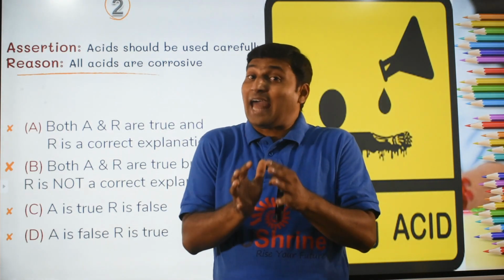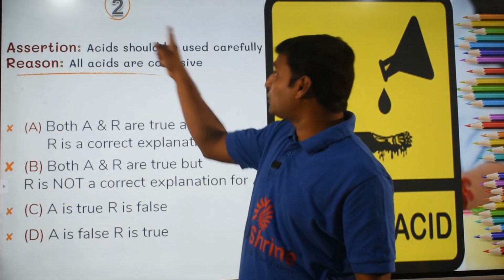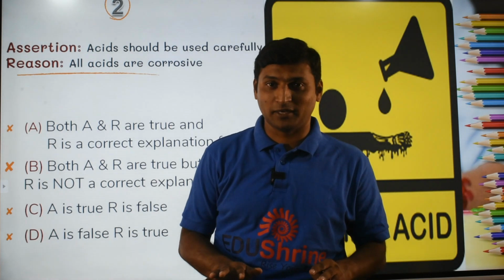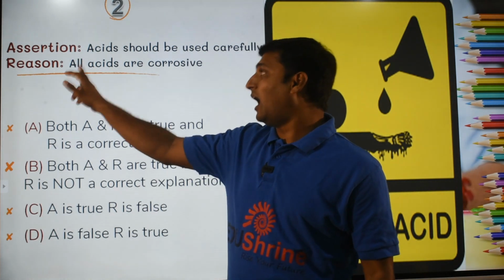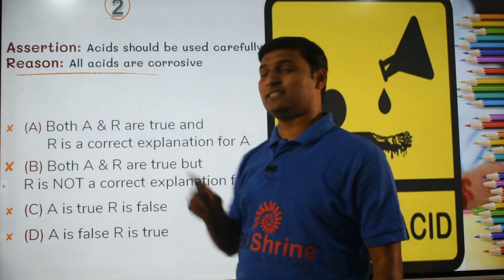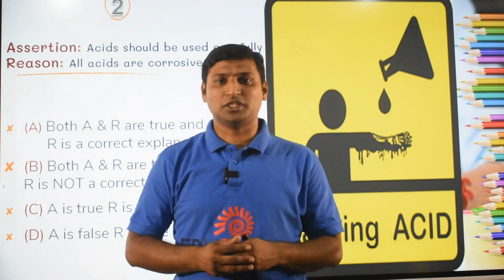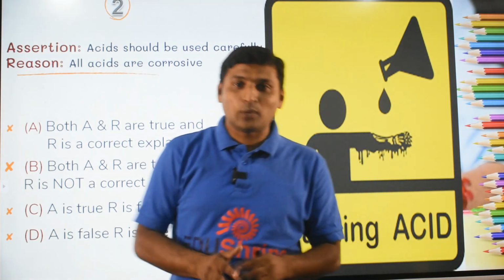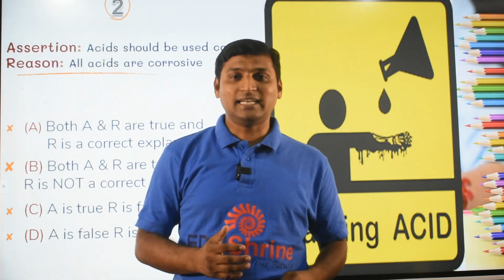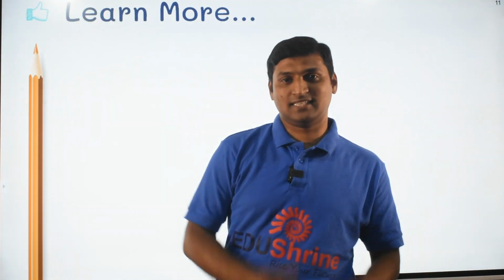So "all acids are corrosive" is a wrong statement. "Because acids are corrosive, they should be used carefully" is a good statement. So because you have "all" in the reason, the answer would be: assertion is true but reason is false. Now it was a simple discussion, simple explanation. Now that we have understood the answer, let us learn more about the strength of acids.